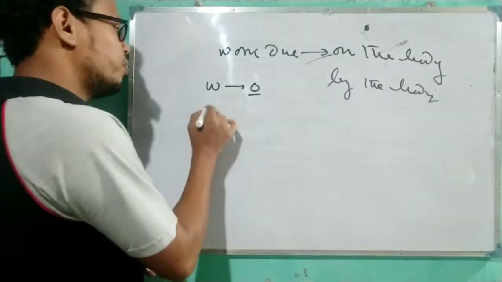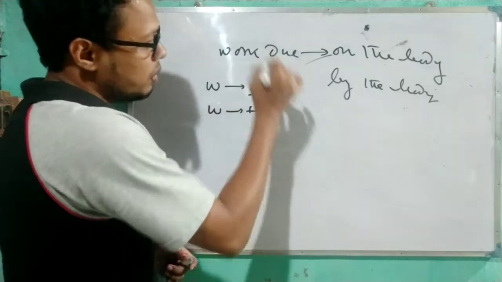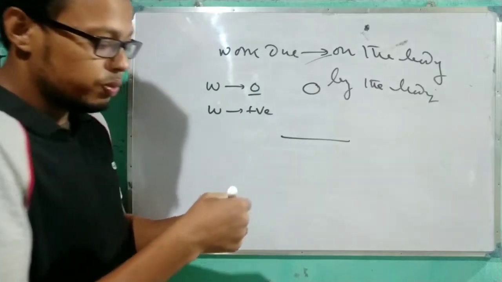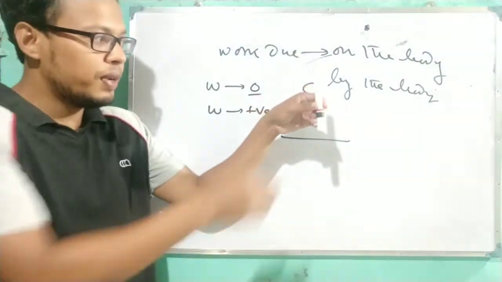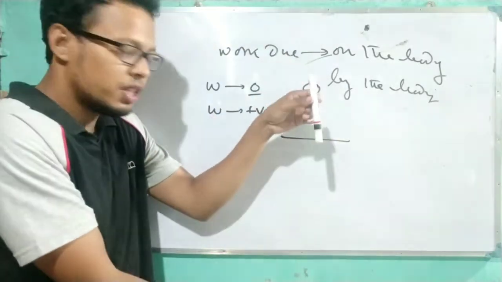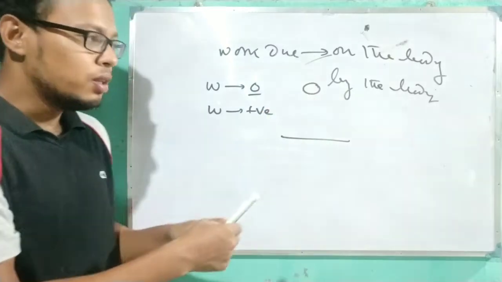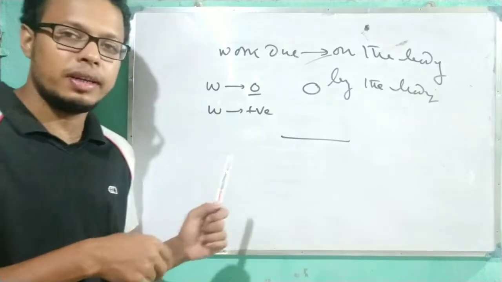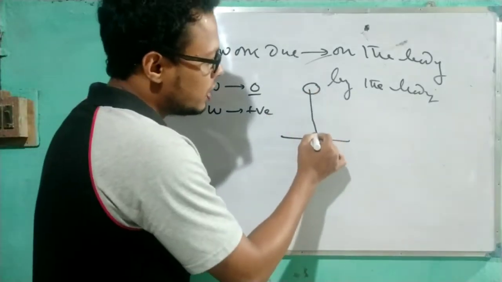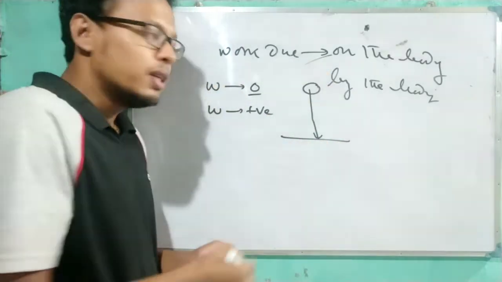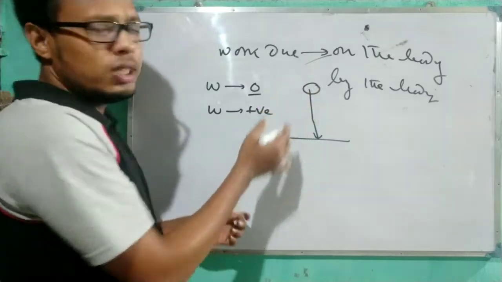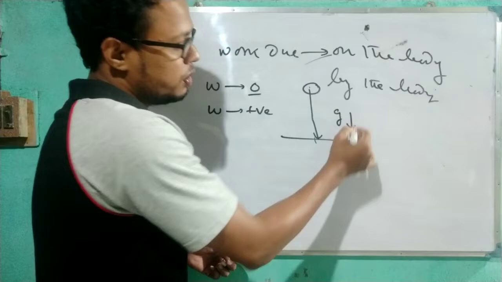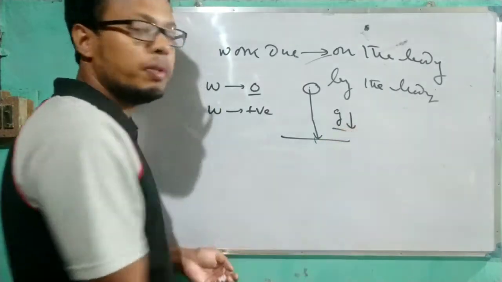Clear? And when work is positive, suppose you think about the case of free fall. What is the meaning of free fall? If I lift this one, then it starts moving in the downward direction under gravity, because gravity always acts in the downward direction. That's why it will start moving towards the ground. Here no force is applied, only it is coming to the ground because of the acceleration due to gravity, represented by g.